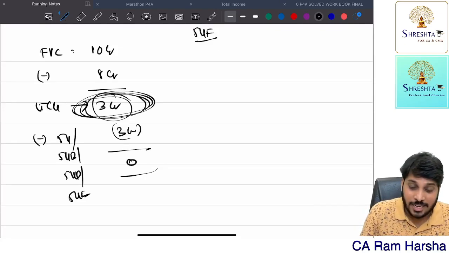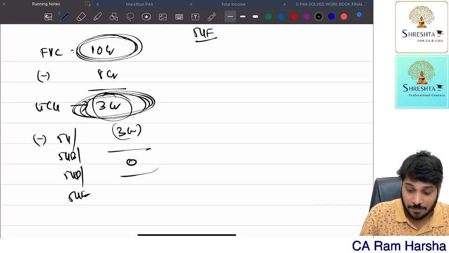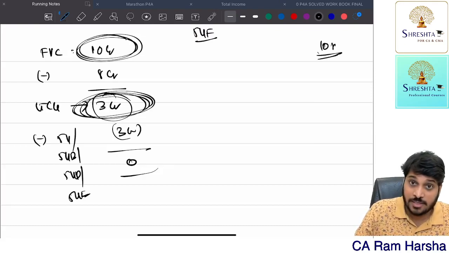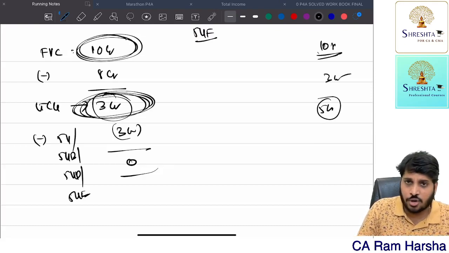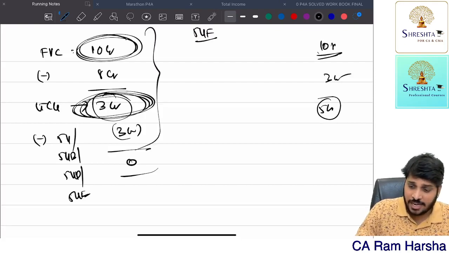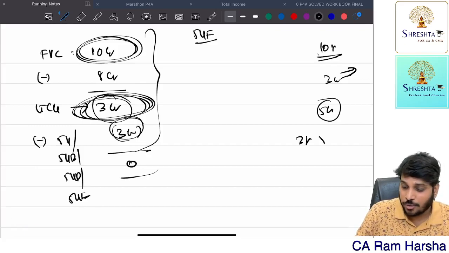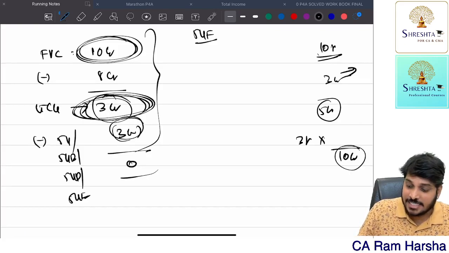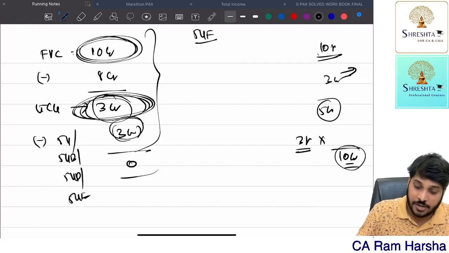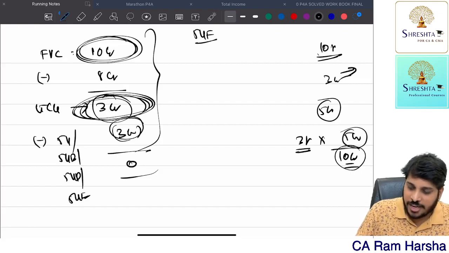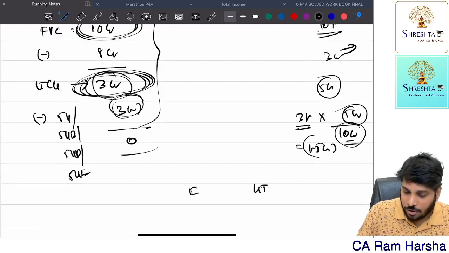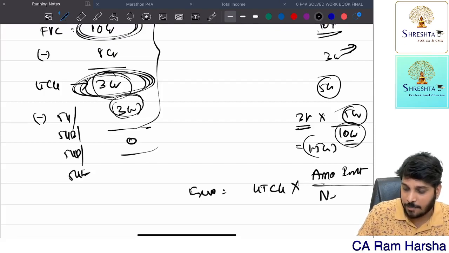If you want to claim 3 crore exemption, you should invest the net consideration. Suppose I invested 10 crore in the new house, then 3 crore is exempt. Suppose I invested 5 crore only. In this example, I invested only 5 crore to buy the new house. Then out of 3 crore, proportionate exemption. See, if you invest the entire net consideration, 3 crore is exempt. But you invested only 5 crore. So 1.5 crore only is exempted, nothing but the amount of exemption is equal to long-term capital gain multiplied by the amount invested in the new house property divided by net consideration.